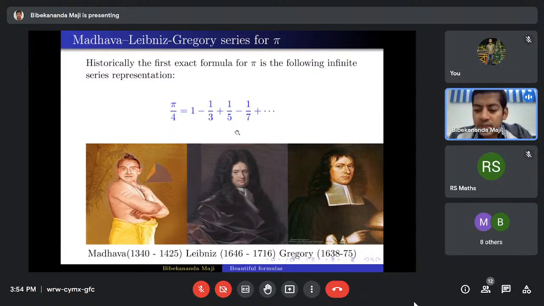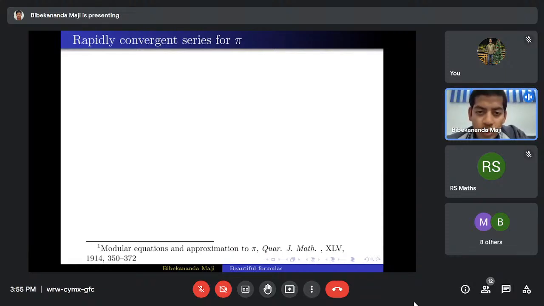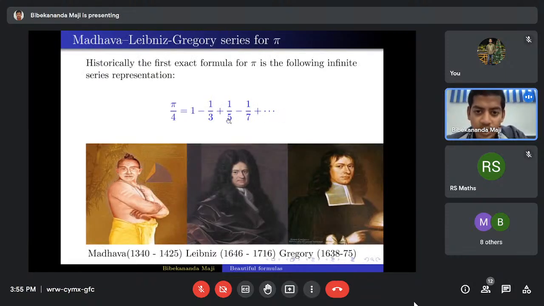It was quite challenging to find the exact value of pi. We know that pi is an irrational number, so the digits of pi are not in a pattern. That's why people were interested in finding the digits of pi, and to find the digits of pi, this kind of formula was important. But this formula converges quite slowly.